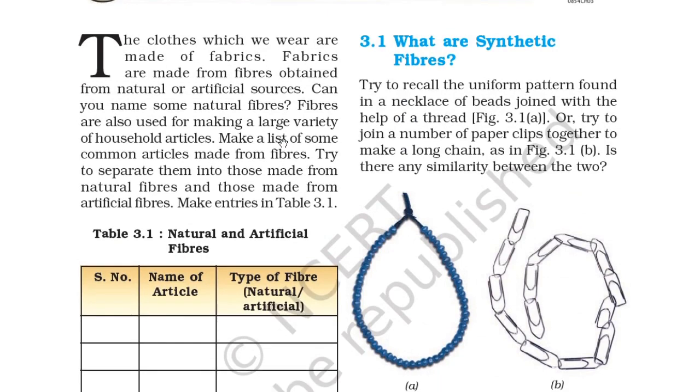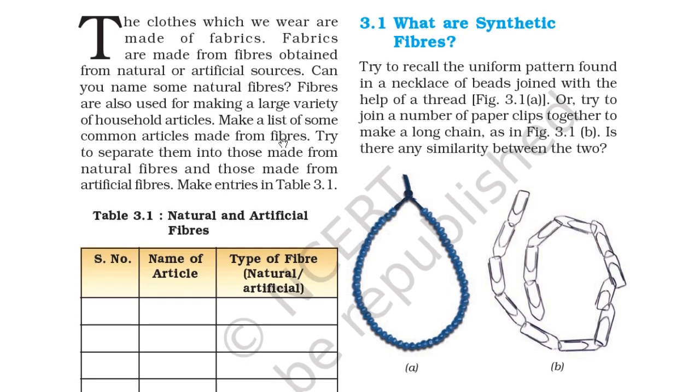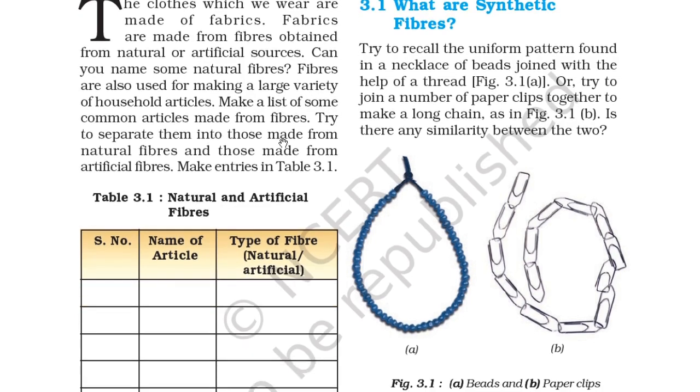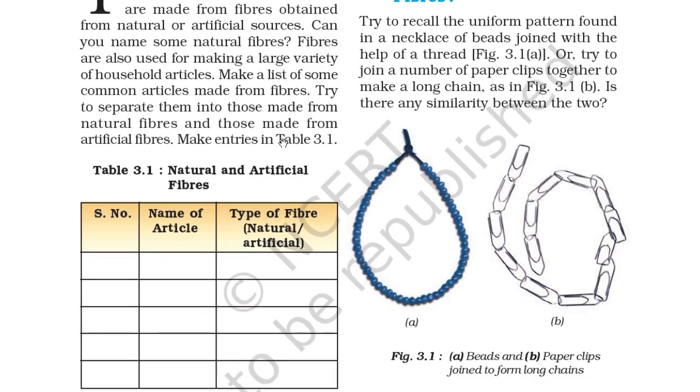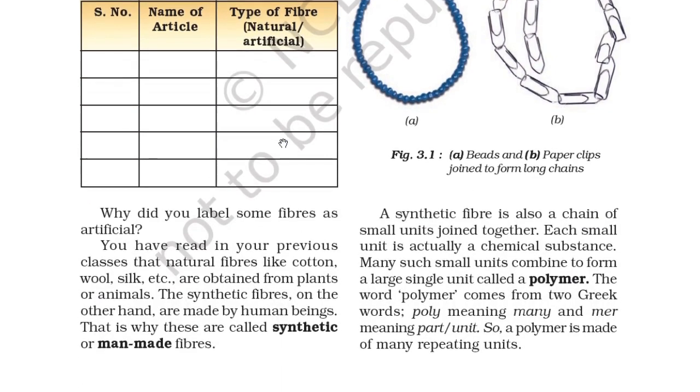Try to recall the uniform pattern found in the necklace of beads joined with the help of a thread in figure 3.1a, or try to join a number of paper clips together to make a long chain. So you can see, join the paper clips and make a long chain as in figure 3.1b. Is there any similarity between the two?